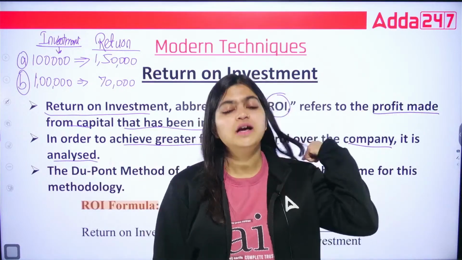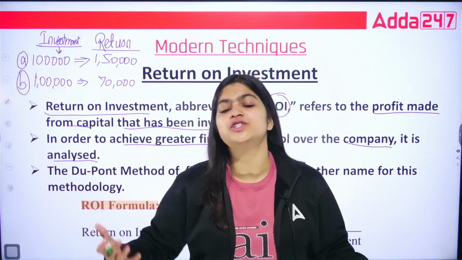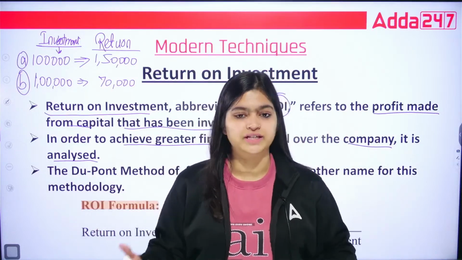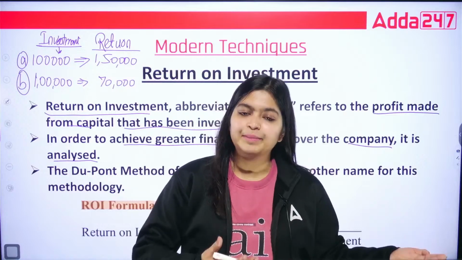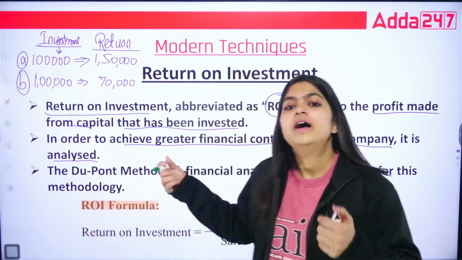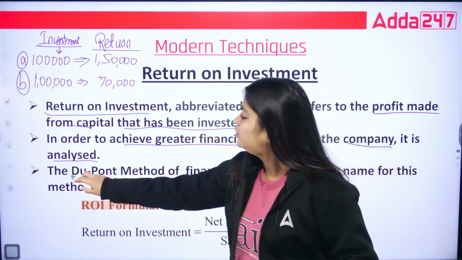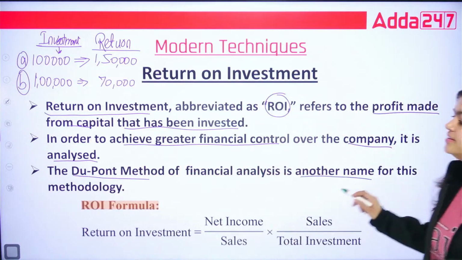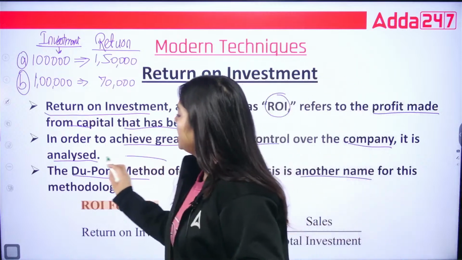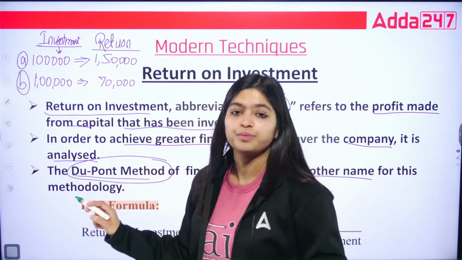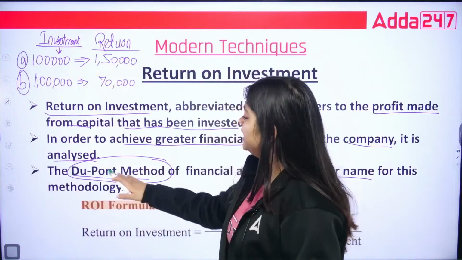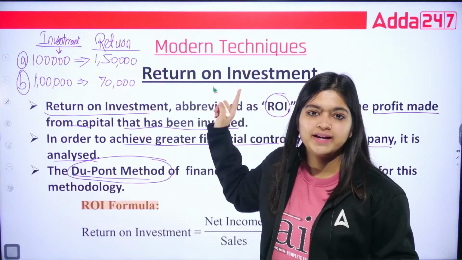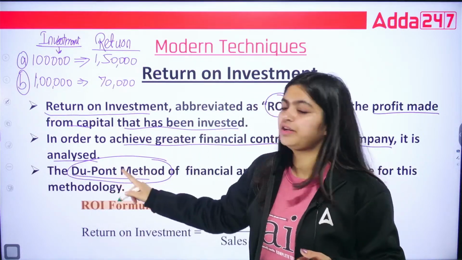For analyzing, if you are investing 1 lakh, how much you are earning from that particular capital, that is what your ROI. And DuPont method of financial analysis is another name for this methodology. In exam, they ask this DuPont method also. So remember, they can ask the another name of this ROI, return on investment, that is a DuPont method.